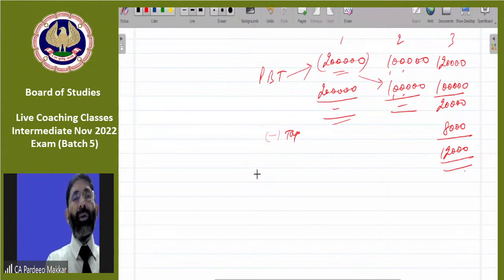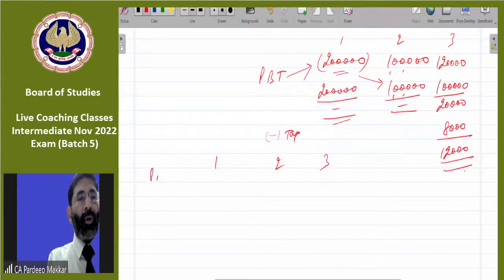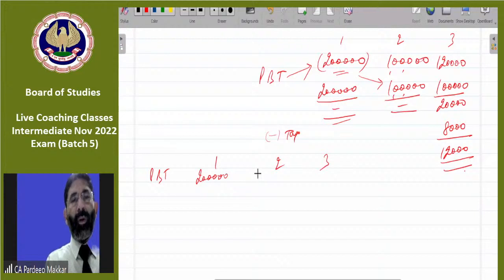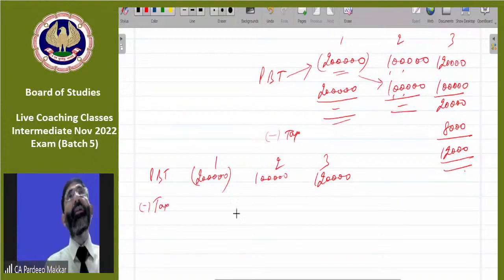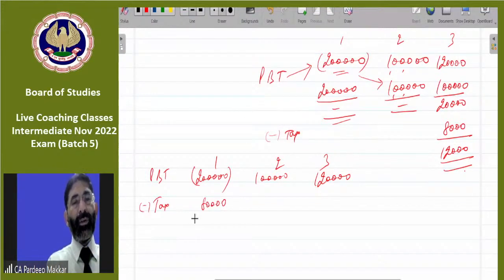So that has been solved in the question by way of making a calculation of 1, 2, 3. Profit before tax is 2 lakh loss, 1 lakh, 1 lakh 20,000. So this is loss, you know? So minus tax. This is in routine what we are doing. Minus tax means here tax saving is 80,000 rupees.